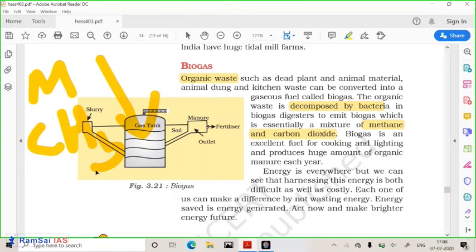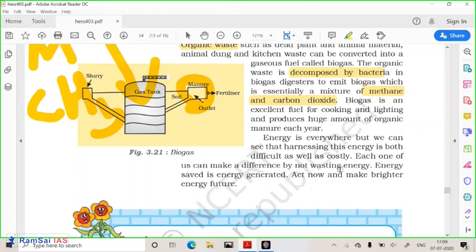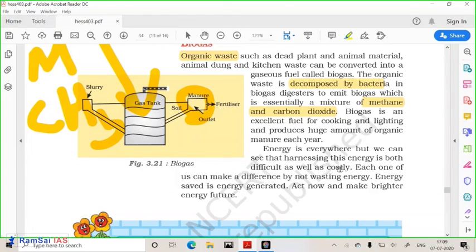Carbon dioxide and methane. The waste product which comes out of this biogas tank can be used as manure for farming, and it's very high quality manure. In this way, biogas is one of the very important sources of energy production in rural areas, and rural areas are producing a huge amount of biogas in India, which has been appreciated by the world community. Biogas can even be produced in cities, but that option has not been evaluated, because we can gather a huge amount of organic waste in the cities.